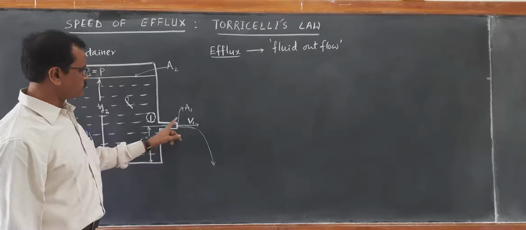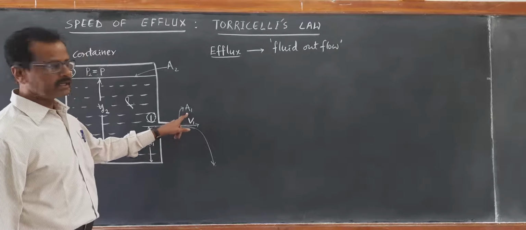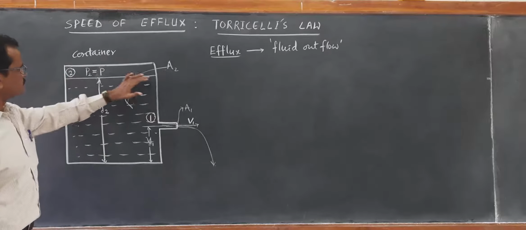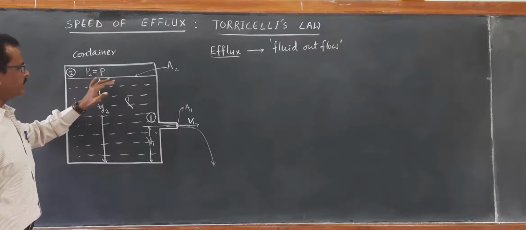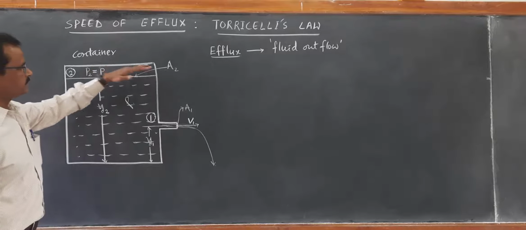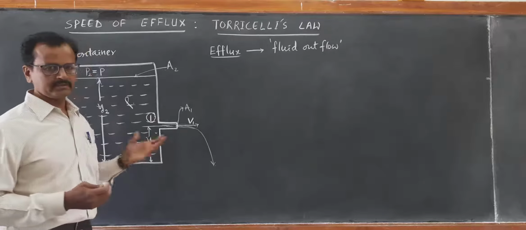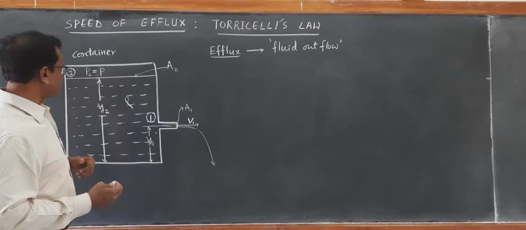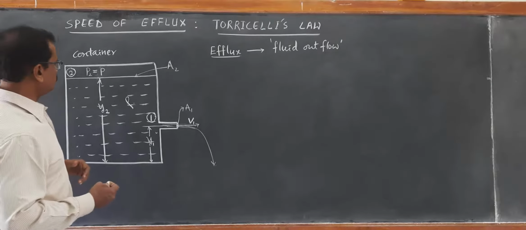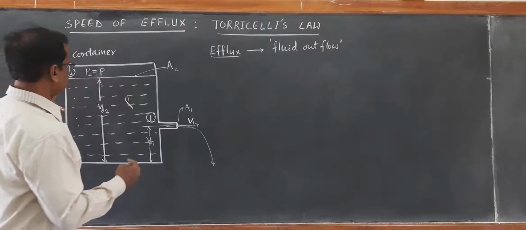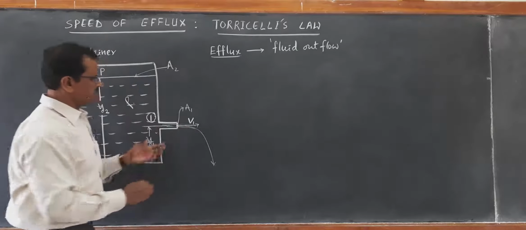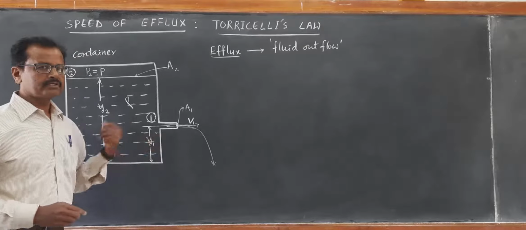The hole is a small opening of area of cross section A1, and the area of the surface of the liquid at the top is A2. A2 is very much large compared to A1, as seen from the diagram. We will be able to measure this V1 with the help of Bernoulli's principle.